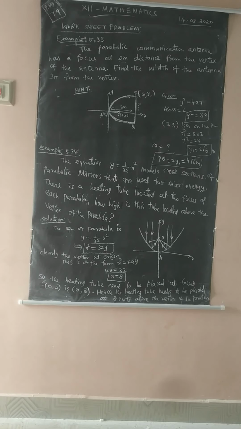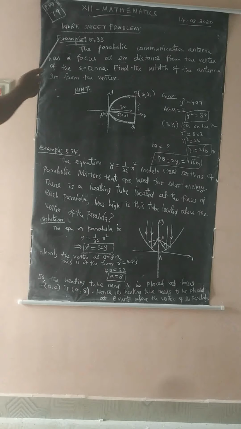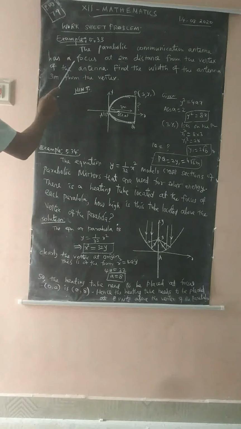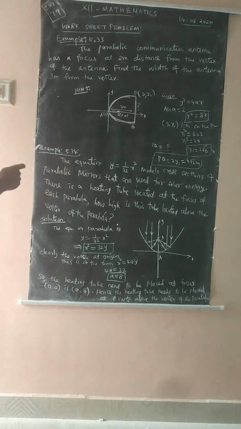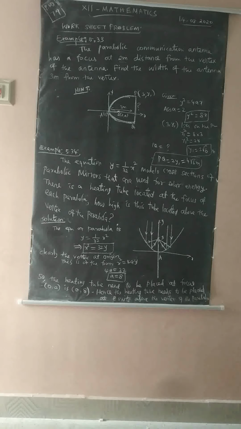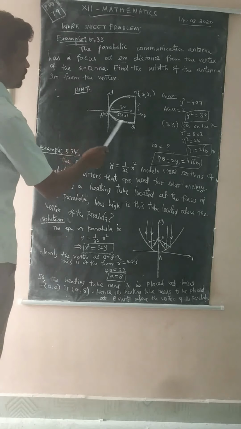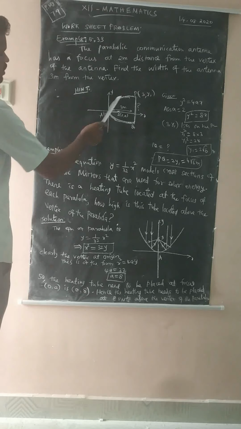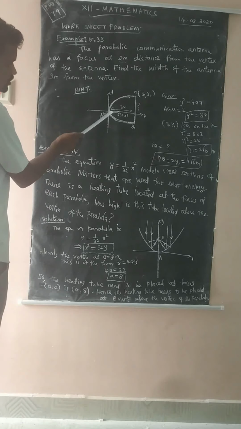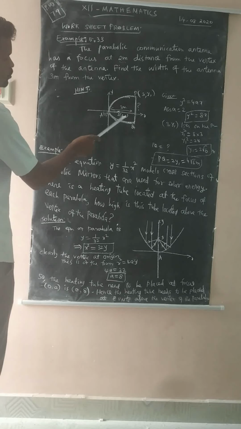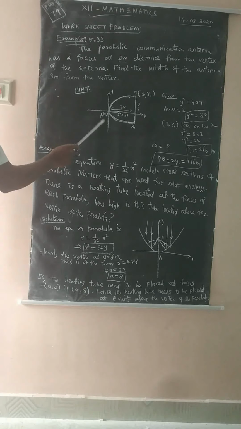Students, now see the worksheet problem, example 5.33. The parabolic communication antenna has a focus at 2 meters distance from the vertex of the antenna. Find the width of the antenna 3 meters from the vertex. Now consider the antenna. The parabola is open rightward, with the vertex and this distance given, that means 2 meters. So the focus is 2, 0.